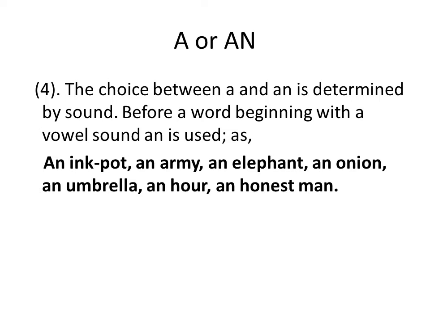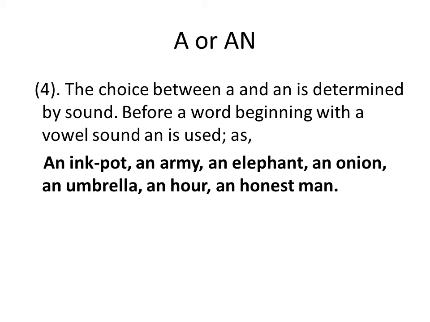And the next thing, the choice of the indefinite article a and an. The choice between a and an is determined by sounds, meaning an is used before a word beginning with the vowel sounds a, e, i, o, u, as in an import, an army, an elephant, rather than a elephant, a army, or a import. Likewise, an onion, an umbrella, an hour, an honest man.